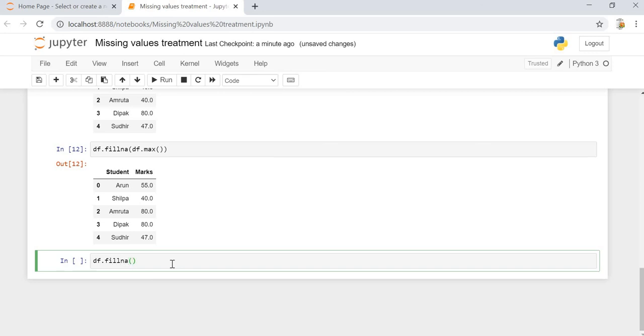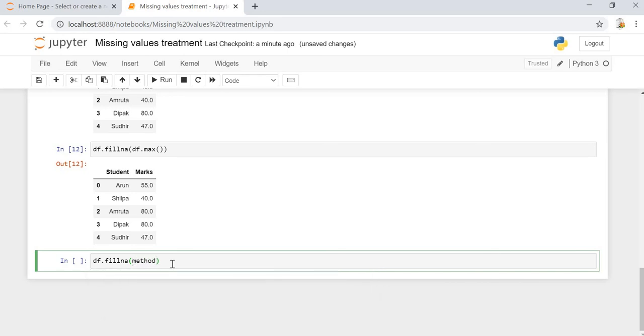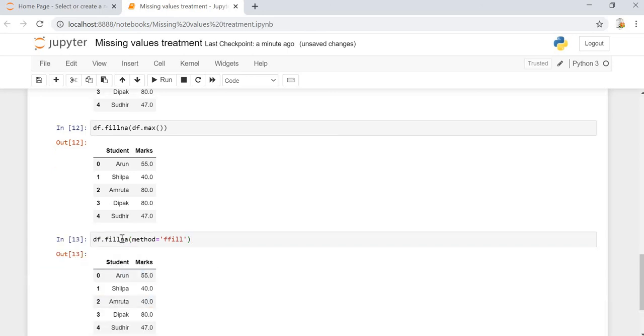Okay, so we can use df.fillna. Inside fillna, there is something called method. We will be considering the method of replacement. So if we do ffill, then 40 will be replaced in place of Amruta's number, which is NaN right now. See, 40 is being replaced. Now, if we do backward fill, then it will replace the missing value of Amruta with 80. See, it is being replaced with 80. So these are a few ways in which we can replace the missing or null values.